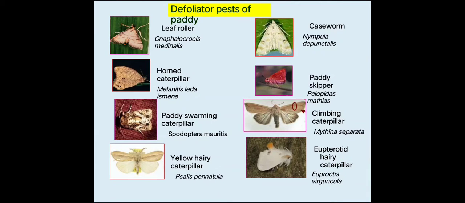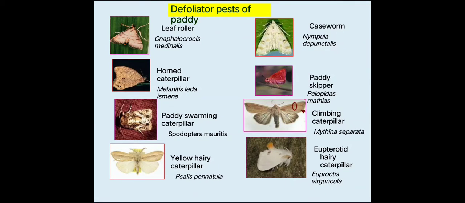Among all these defoliators, the most important are rice leaf folder or leaf roller, then caseworm. These two are the most important, and also the paddy swarming caterpillar, that is Spodoptera mauritia, and climbing caterpillar, that is Mythimna separata. These four are the most important defoliators.